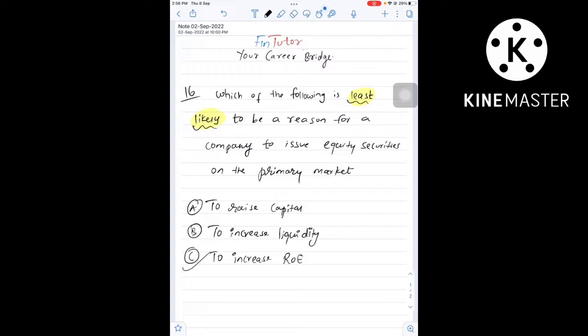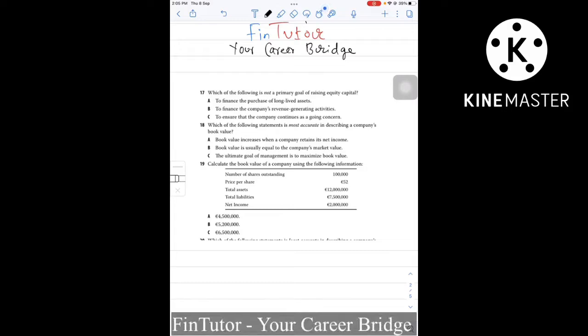Companies do not issue equity shares to increase ROE. So a company issues equity securities on the primary market to raise capital and to increase liquidity. The additional liquidity also provides the corporation an additional currency which it can use to make acquisitions and provide stock option based incentives to employees. So yes, a company issues equity securities in order to raise capital and in order to increase liquidity. Option A and option B are both correct. Option C is incorrect.